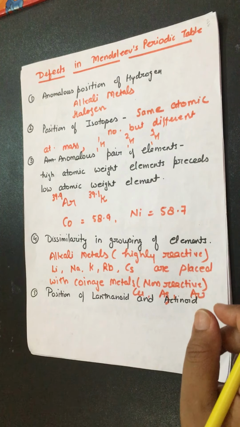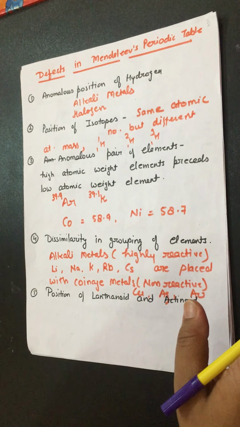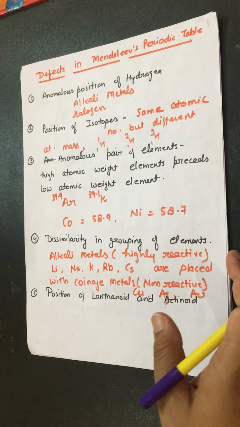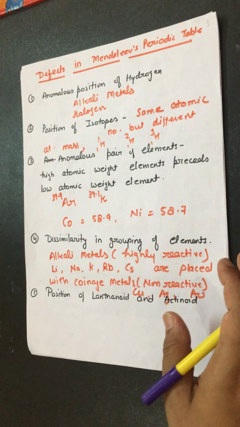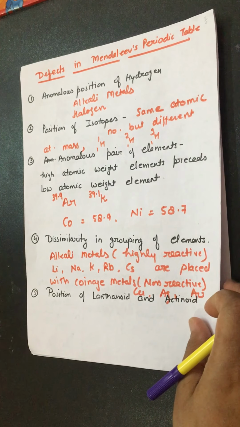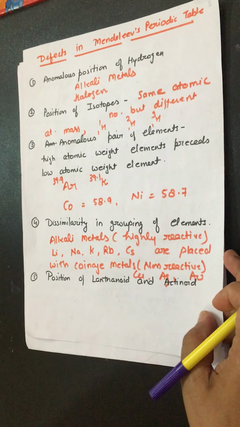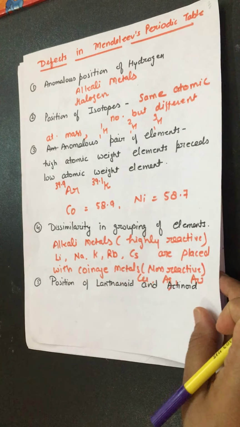Anomalous pair of elements, it means there were a few pairs in which the element with higher atomic mass precedes the element with the lesser atomic mass. Dissimilarities in the grouping of elements. Few dissimilar elements were grouped in a single column, and the position of lanthanide and actinide was not fixed.